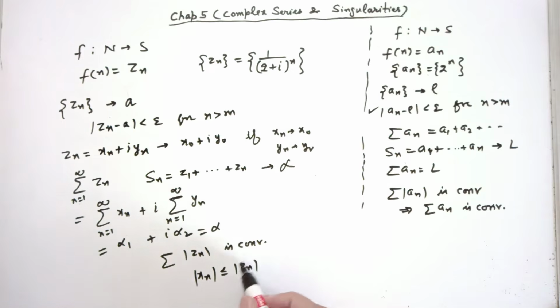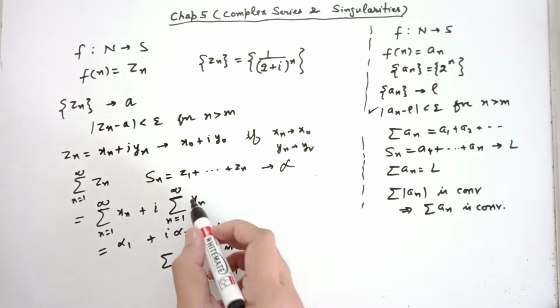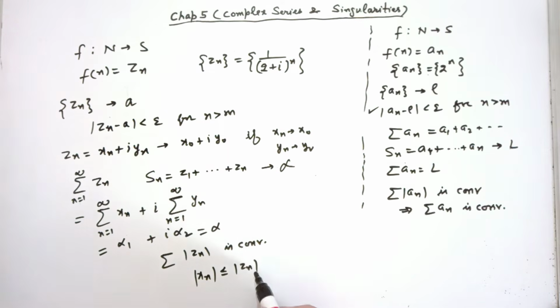Now because this is convergent, and this is less than equal to this, by comparison test you can say this is convergent. Likewise mod yn is less than equal to mod Zn, so this is also convergent, given that this is convergent. Hence absolute convergence implies convergence.